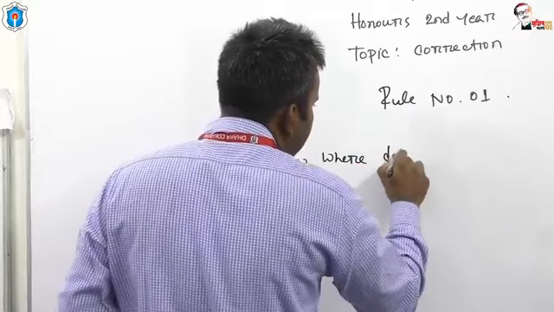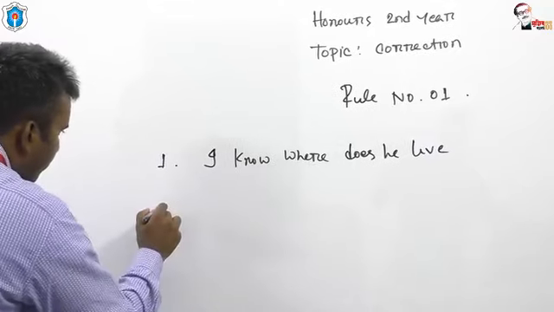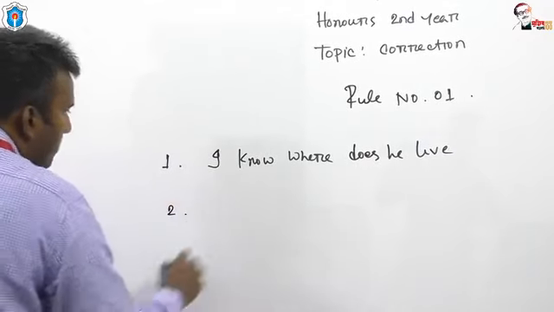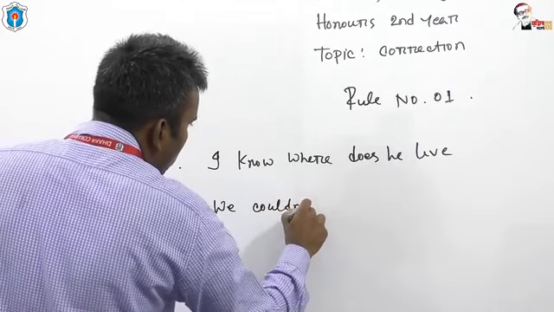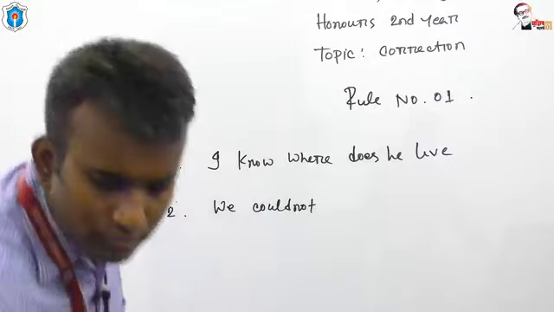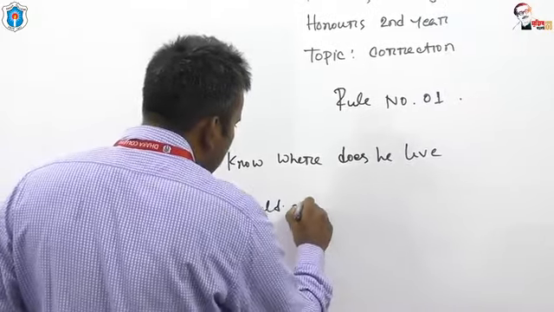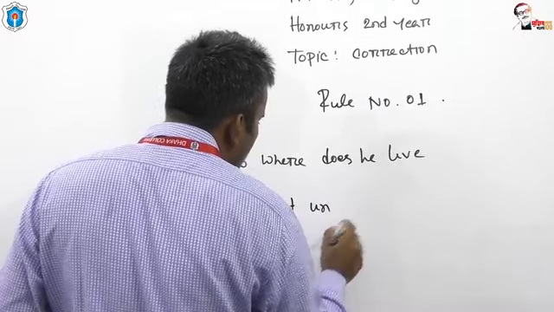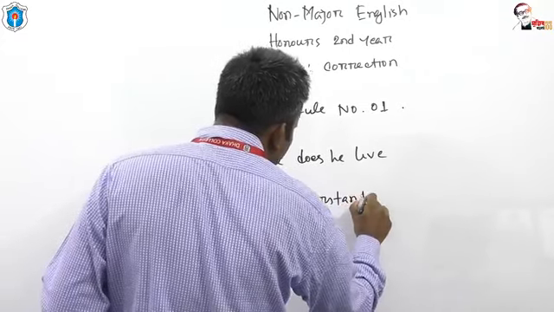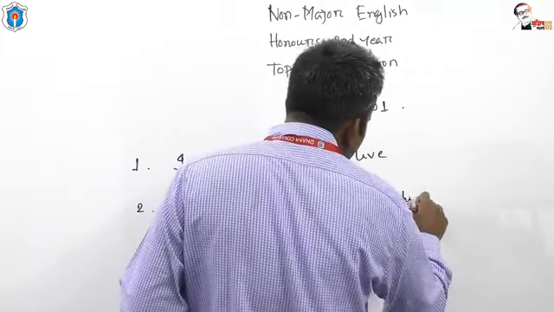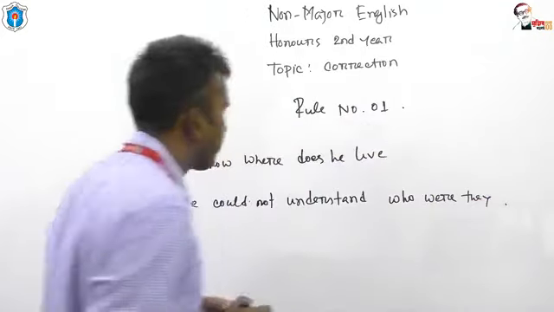I know where does he live. We could not understand who were they.